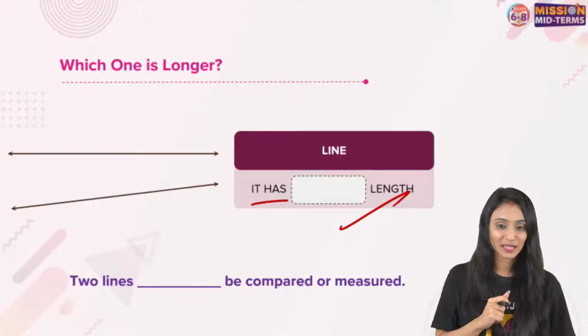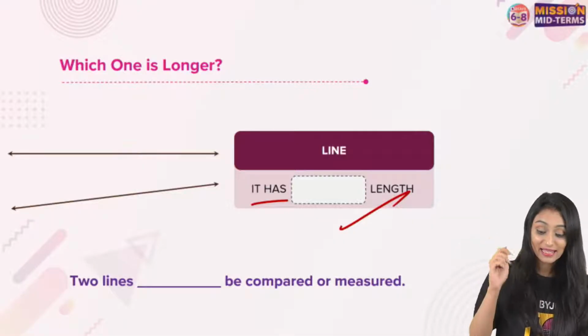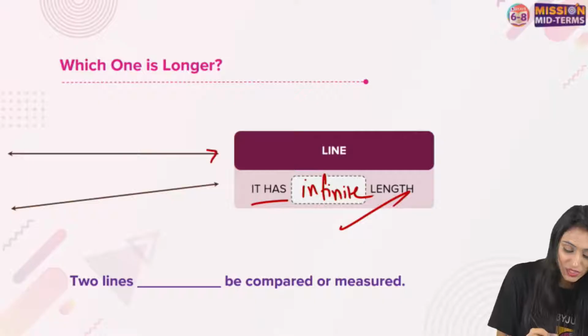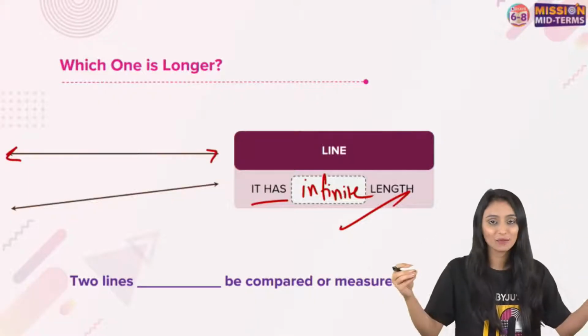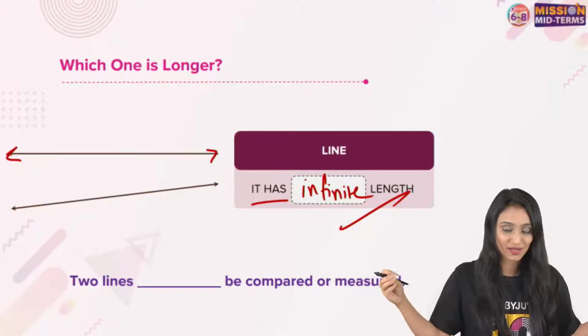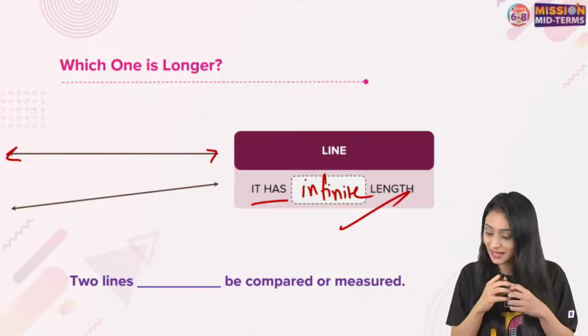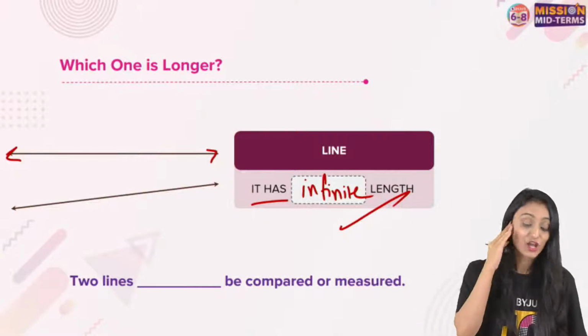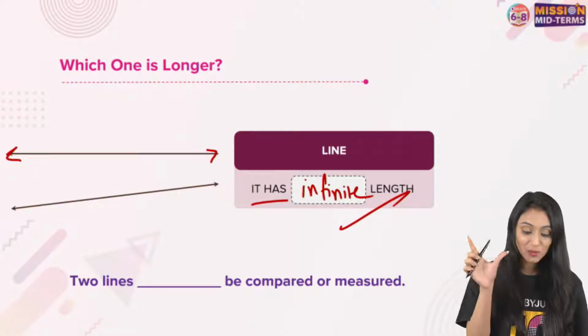Ayushi is saying indefinite. Dhruv is saying infinite. Yes, it has infinite length. What is the reason? Now you see here both sides you have got arrows. That means a line can be extended in both the directions, right? It can be extended in either direction. It has infinite length. So two lines can be compared or measured?